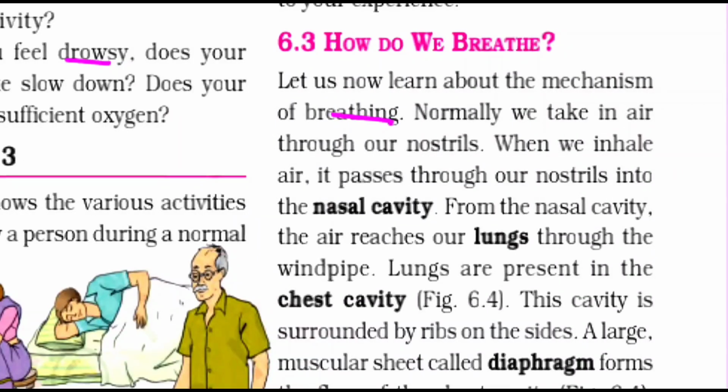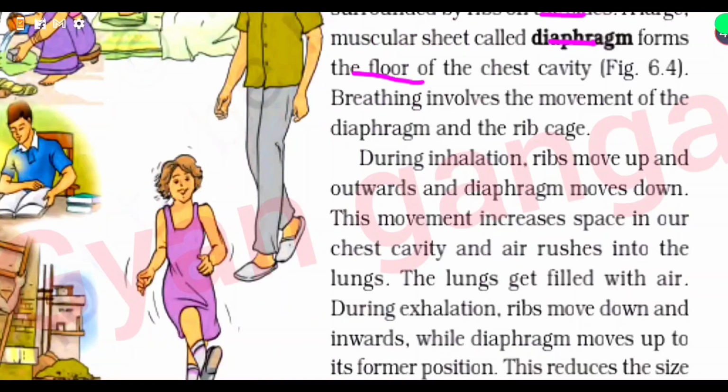Normally, we take in air through our nostrils. When we inhale, air passes through our nostrils into the nasal cavity. From the nasal cavity, the air reaches our lungs through the windpipe. Lungs are present in the chest cavity. This cavity is surrounded by ribs on the sides. A large muscular sheet called the diaphragm forms the floor of the chest cavity. Breathing involves the movement of the diaphragm and the rib cage.